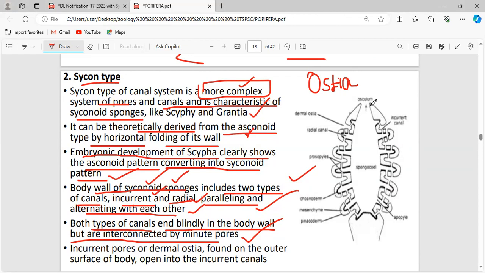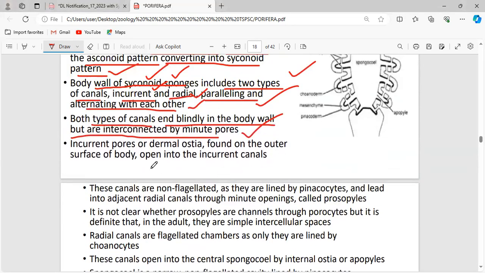The names are different based on their location. Here the radial canal and the incurrent canal are connected by the pores called prosopyles. The incurrent pores or dermal ostia found on the outer surface of the body open into the incurrent canal.